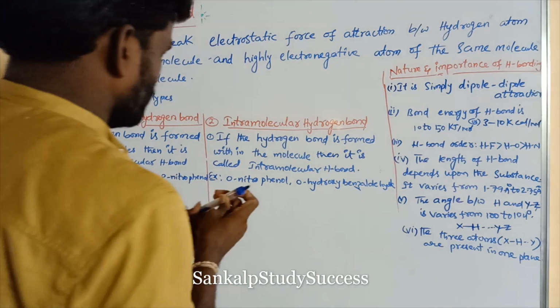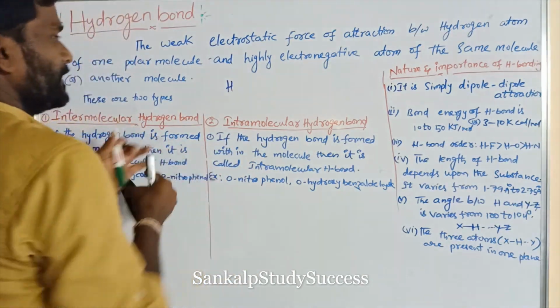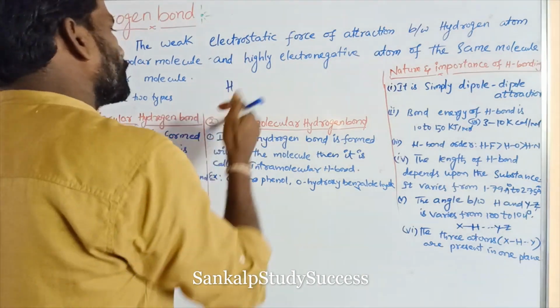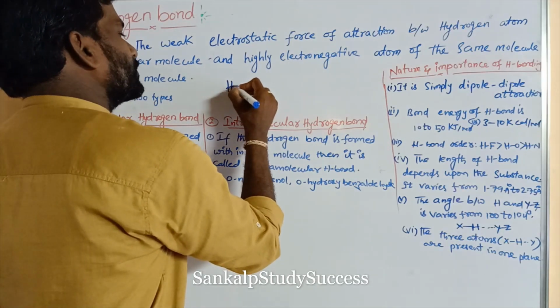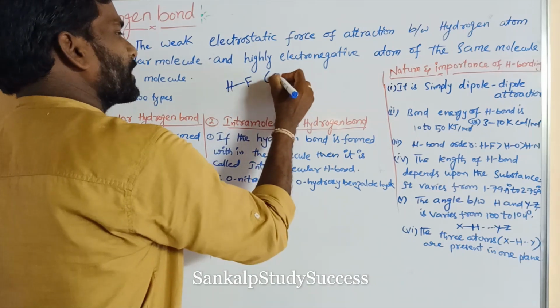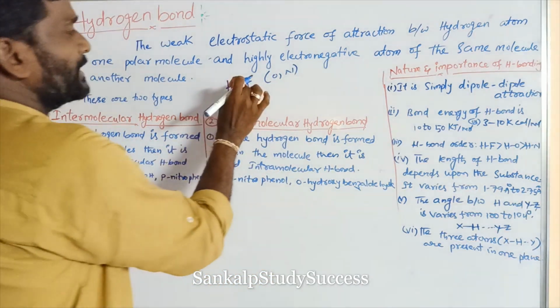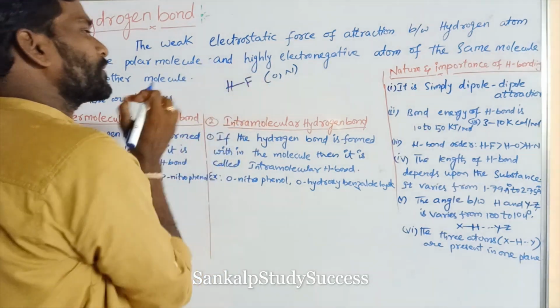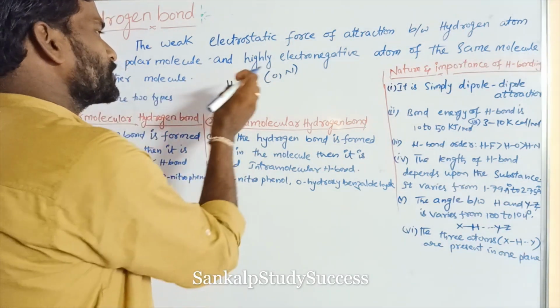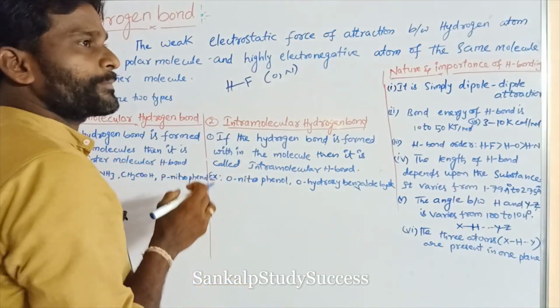So hydrogen atom, this is the hydrogen atom. It is covalently linked with a highly electronegative atom like fluorine or oxygen or nitrogen. So the hydrogen atom is covalently linked with a highly electronegative atom. So such molecules show abnormal properties.